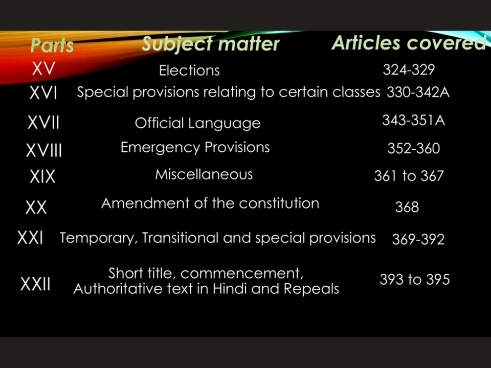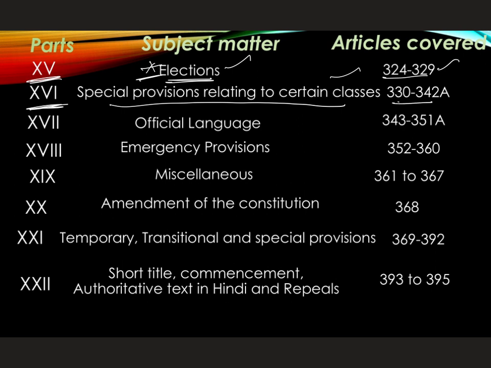Another important aspect. Part 15 covers elections. Articles 324 to 329 come under this. And Part 16 of the Indian Constitution deals with special provisions relating to certain classes. Articles 330 to 342A come under this.